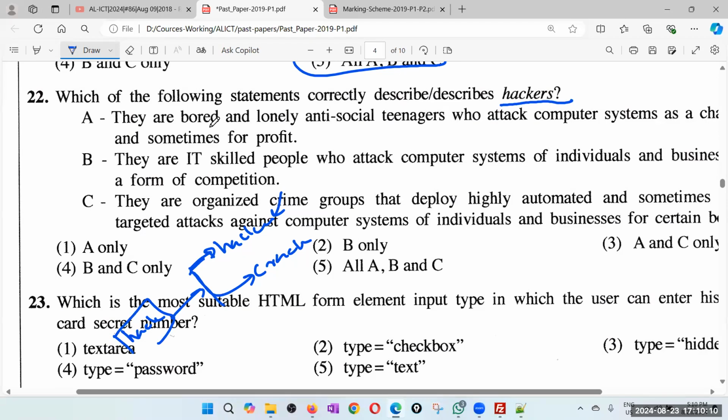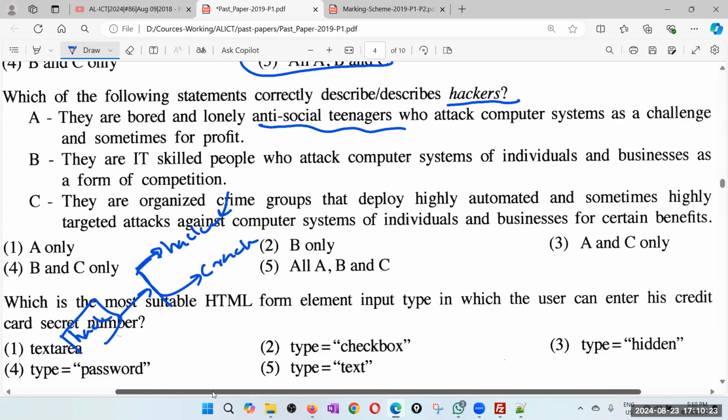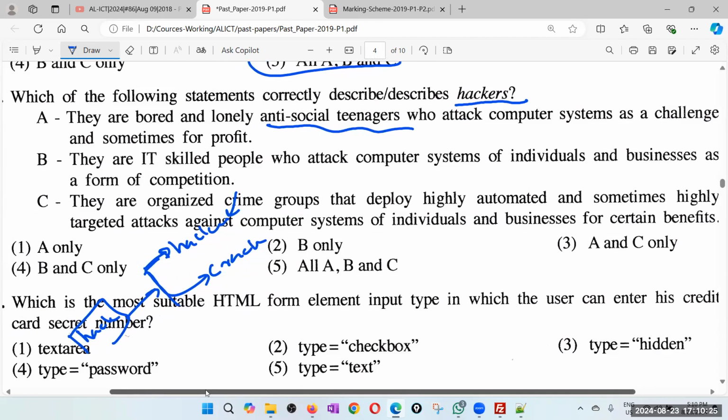They are bored and lonely antisocial teenagers who attack computer systems as a challenge and sometimes for profit. So if you take it as the general term, correct. But if you take it as a specific term, this is more for cracker because it says for profit also. If you do it for profit, money, that is usually a cracker. But if you take hacker as a general term, this is correct.